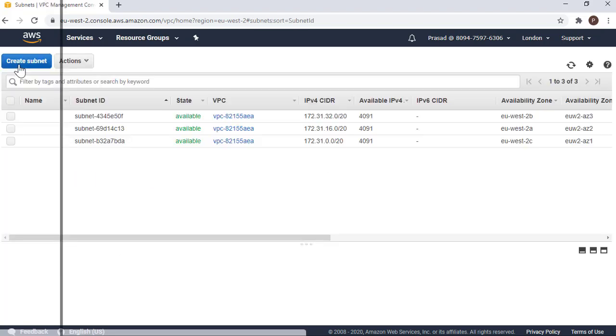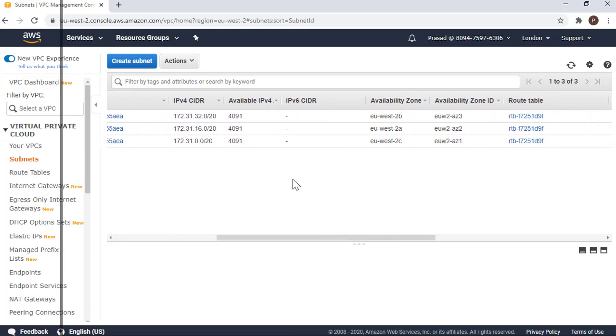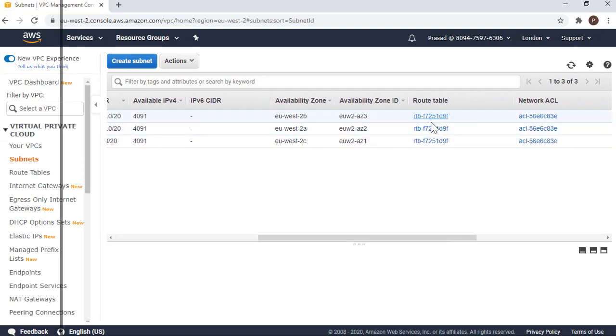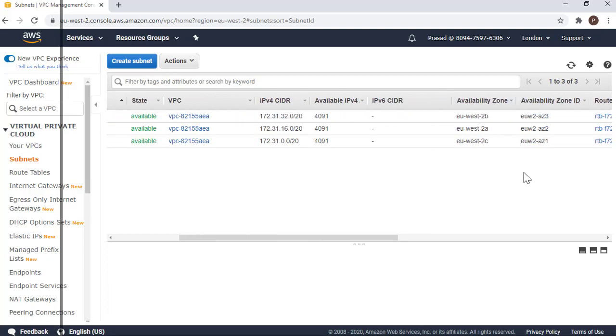We'll go back to the subnets. These are the 3 subnets that we have, and all 3 have the same route table and the same network ACL attached. We do not see a security group attached to a subnet because a security group is at an instance level, not at a subnet level.